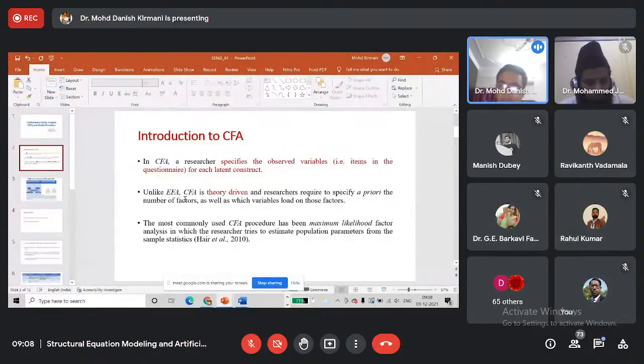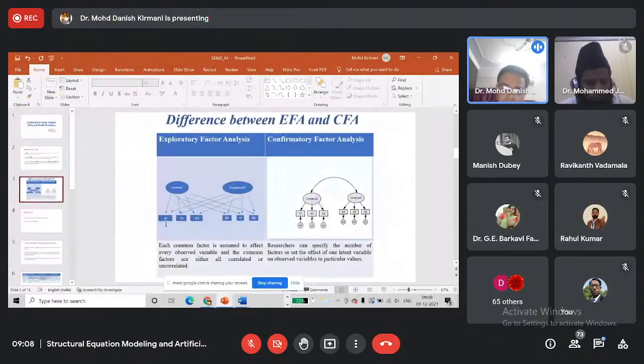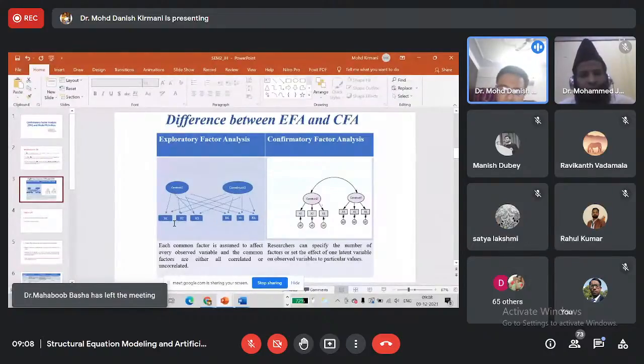CFA is obviously different from exploratory factor analysis, that is EFA, and we can see the difference between these two techniques in this figure.